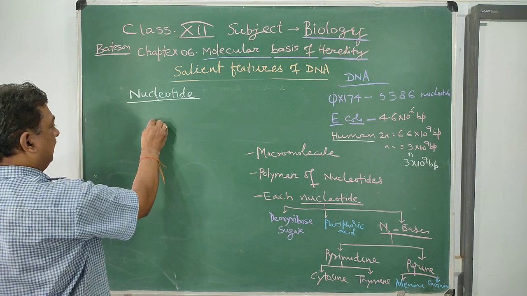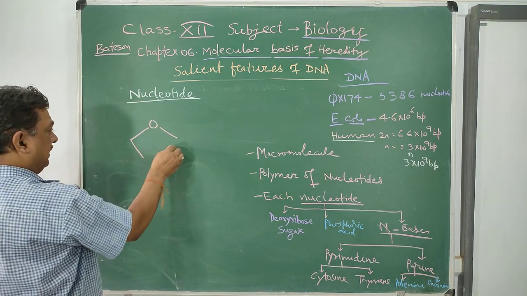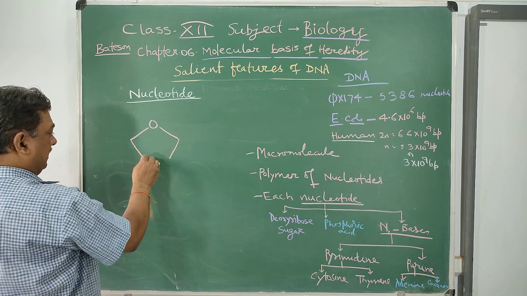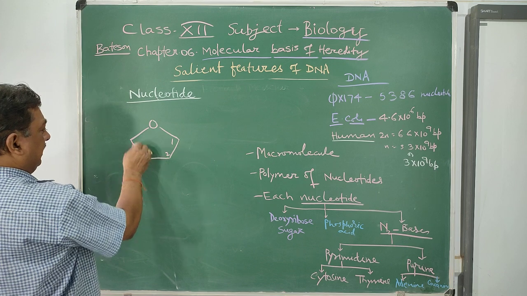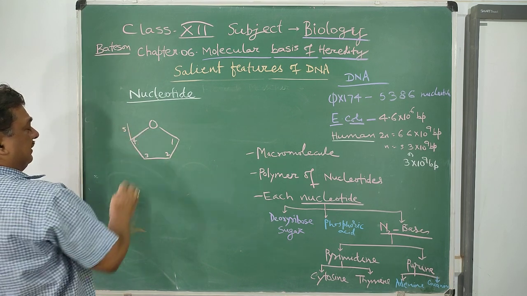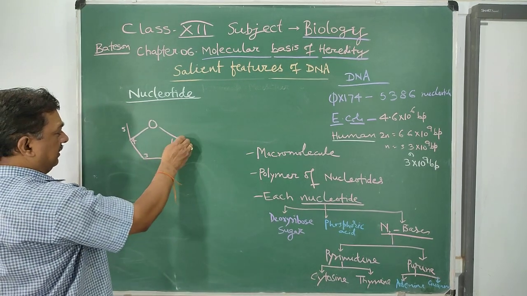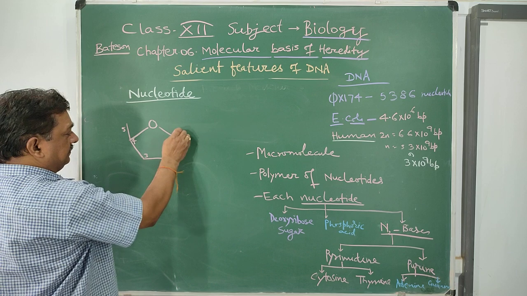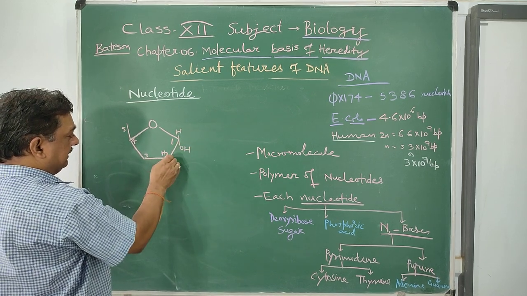The structure of deoxyribose sugar has 5 carbons, 1, 2, 3, 4 and 5, which carry OH and H groups.